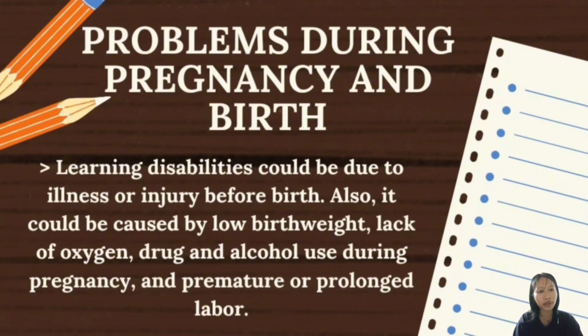It could be caused by low birth weight, lack of oxygen, drug and alcohol use during pregnancy, and premature or prolonged labor. So, ito ang mga maaaring problema habang nagbubuntis ang isang ina. At ito ang mga dahilan ng pagkakaroon ng learning disability ng mga bata pagkaanak.